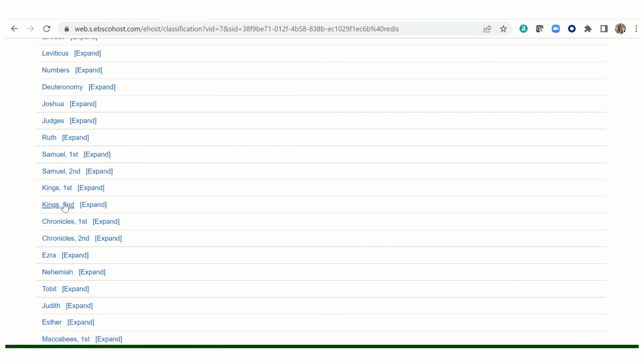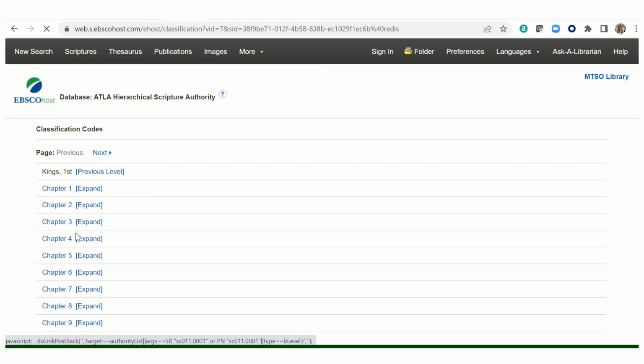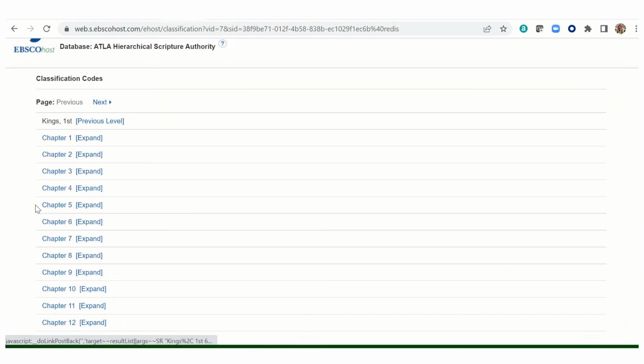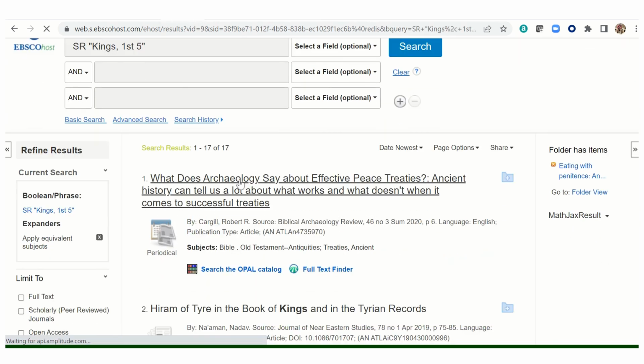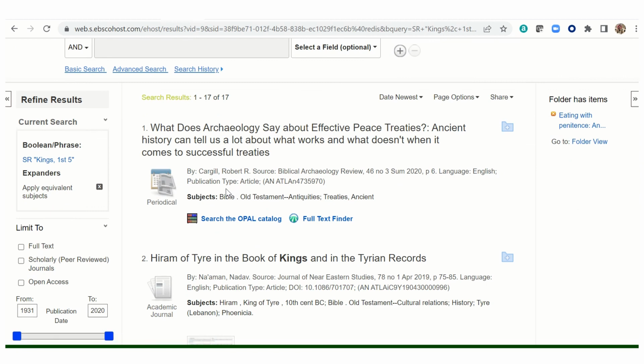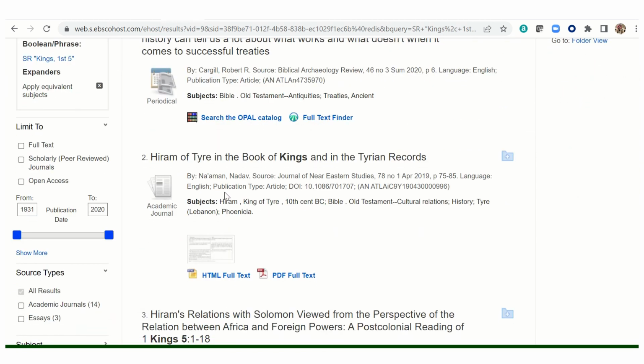Let's say you're interested in a passage in 1 Kings. Hit expand, and here are the chapters from 1 Kings. I always suggest stopping here, although you can expand again to get to the verse level, but just so you don't miss any overlapping passages or overlapping coverage of your passage, just click on the chapter where your passage occurs. Let's say it's in chapter 5, and you have an immediate set of results that have something to do with material in 1 Kings chapter 5.